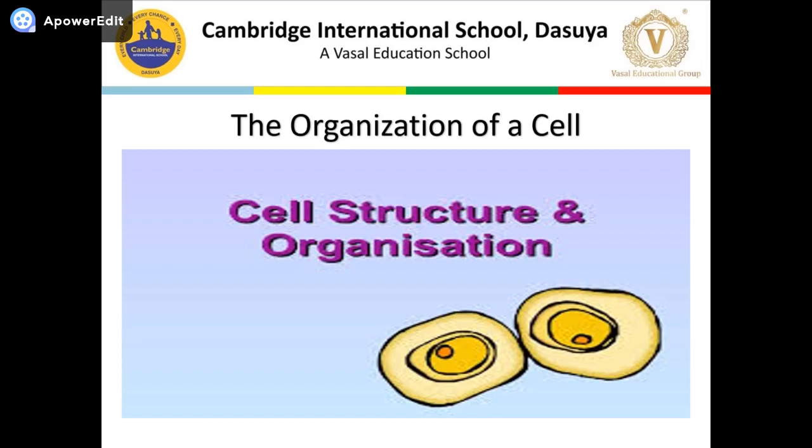Today I am going to discuss the next topic, which is regarding cell structure and organization. In this lesson we will discuss only the plasma membrane. The next components we will discuss one by one in other lessons.